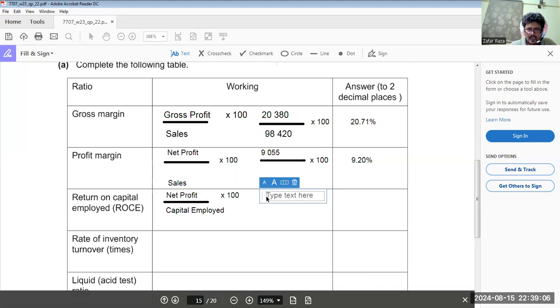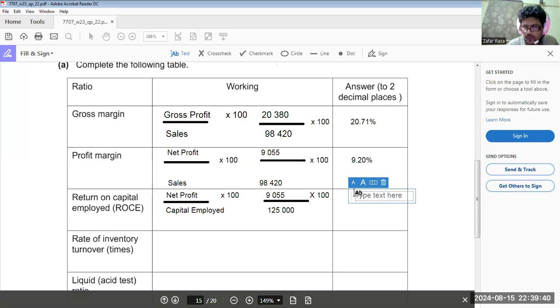So here we have 9,055 divided by capital employed, how much? 1,25,000, multiply by 100, and we'll get the answer over here. So what is the answer? 9055 divided by 1,25,000%. 7.244. So we can make it 7 point.